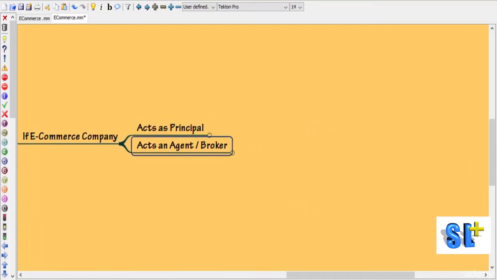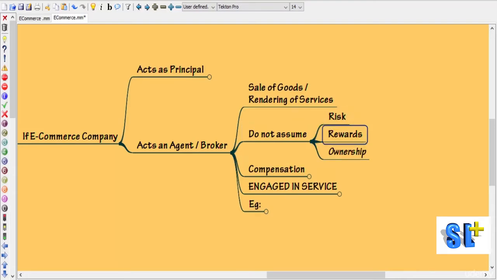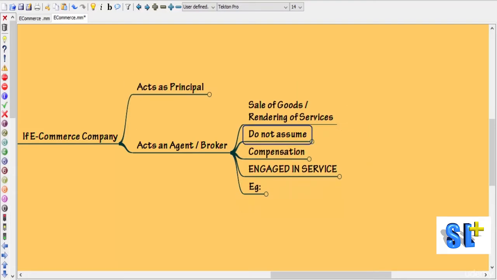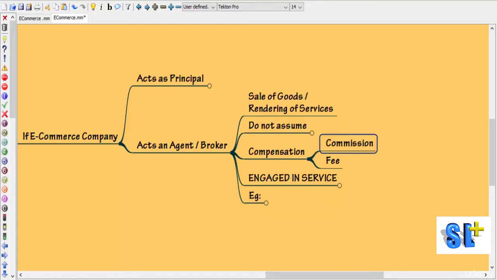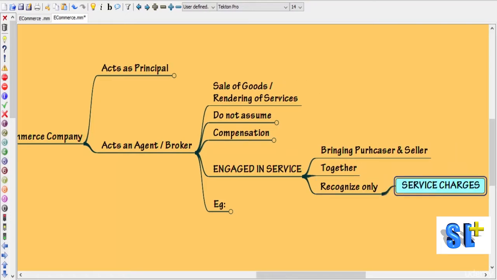If the e-commerce company is acting as an agent or broker, that is, it is selling goods or rendering services, but it will not assume the risk or rewards associated with the ownership, and the compensation is in the form of a fee or commission, then we can say it is engaged in the service of bringing the purchaser and seller together. Okay, then in such cases recognize only the service charges that is received. Do not go for gross basis.